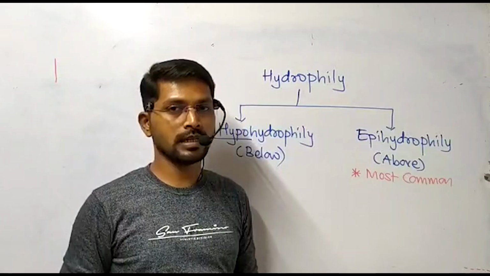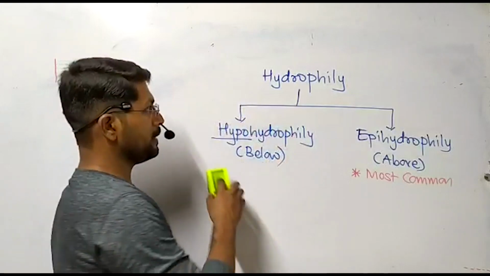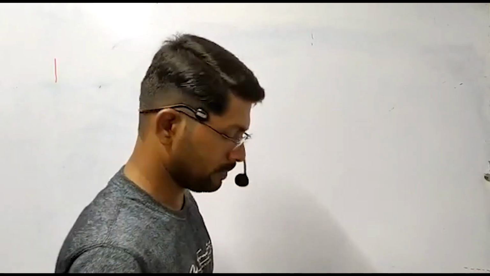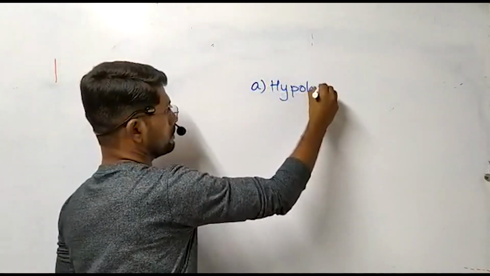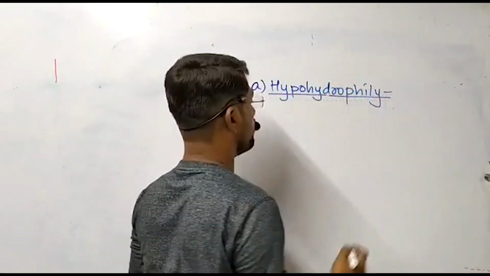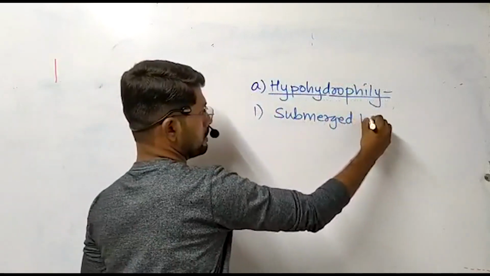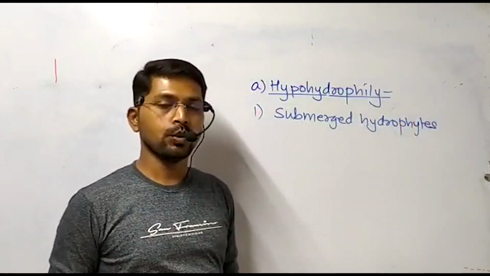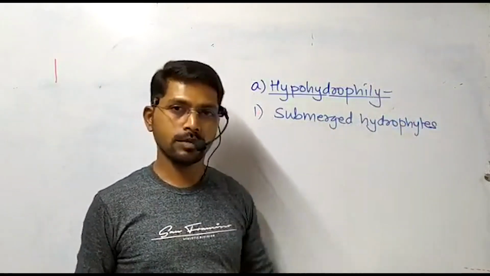Now let us discuss these two types one by one. To start with the first, that is called hypohydrophily. In case of a hypohydrophilous flower or plant, importantly, these plants are submerged hydrophytes. It means these are aquatic plants that are present completely below the water surface, and such plants are called submerged hydrophytes.